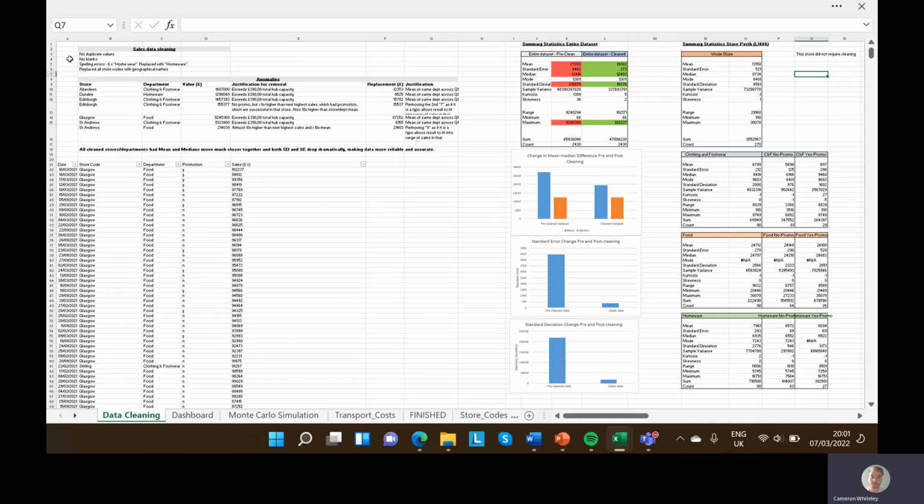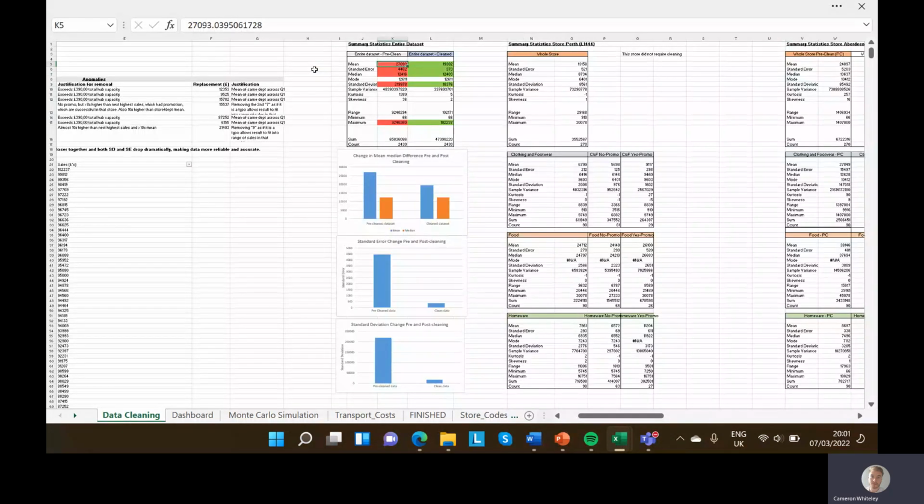For the cleaning, I noticed that in the pre-clean summary statistics of the data set, the mean was a lot higher than the median. The standard error was very high. The standard deviation was very high. The maximum was very high as well.